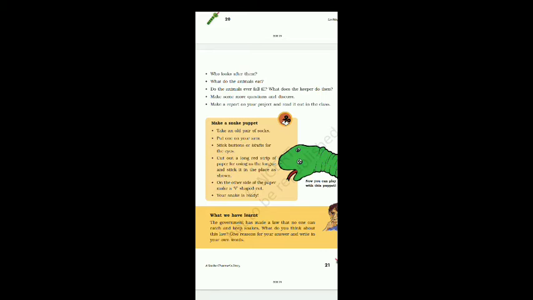Do the animals ever fall ill? What does the keeper do then? If the animals fall ill, does the keeper take them to the hospital, or does the keeper have some knowledge regarding medicine? You have to acquire information, make some more questions and discuss, make a report on your project and read it out in the class.